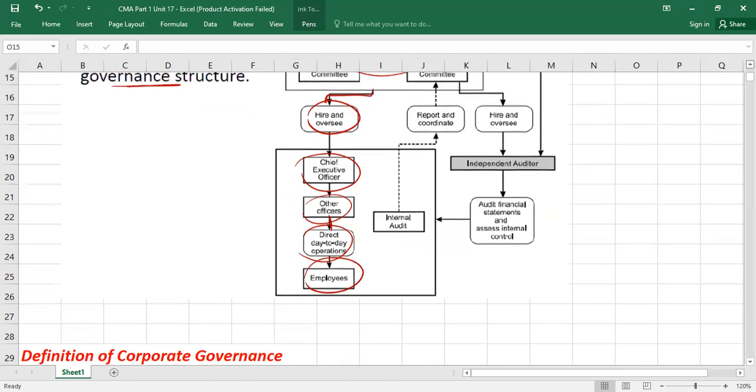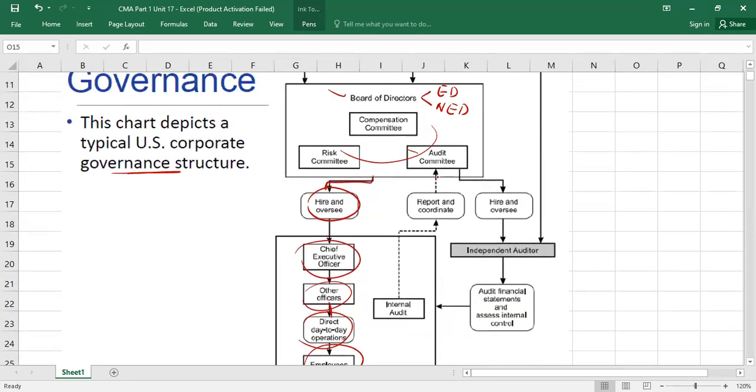Understood? Then we'll come back to the board of directors again. This board of directors, you can say this audit committee. The audit committee will hire and oversee what? Independent auditors. Independent auditors means external auditors. And obviously, the audit committee will also deal with internal audit. I'll explain later, but I'm just telling you.